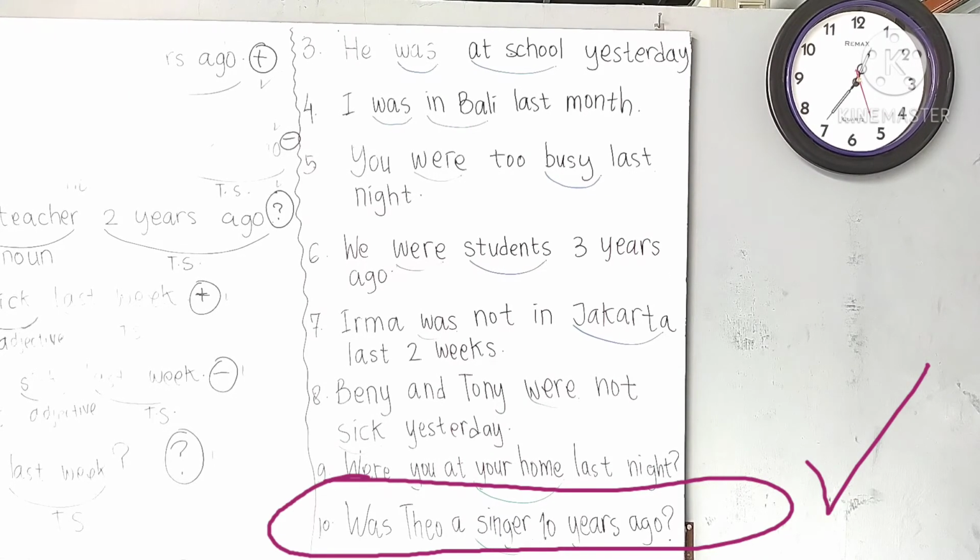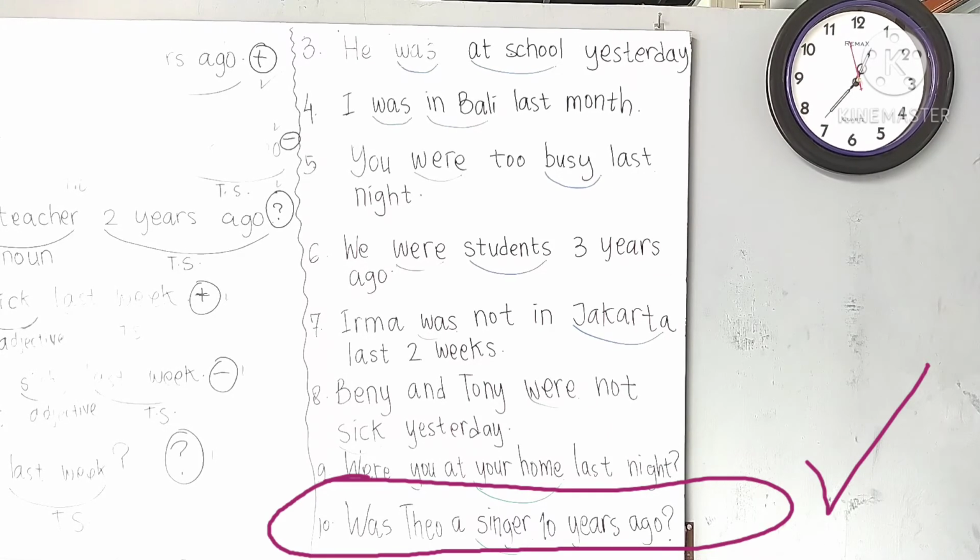Alright. So if you want to change the example of number 10 becomes positive, it goes like this. Theo was a singer 10 years ago. Then if you want to change into negative sentence, so it goes like this. Theo was not a singer 10 years ago.